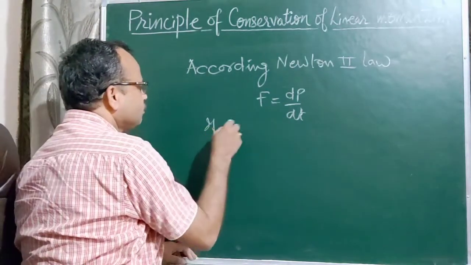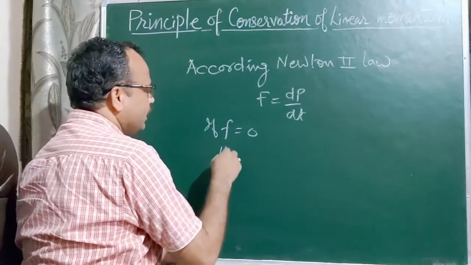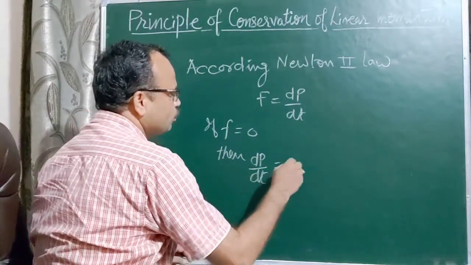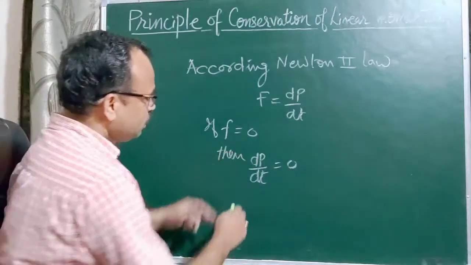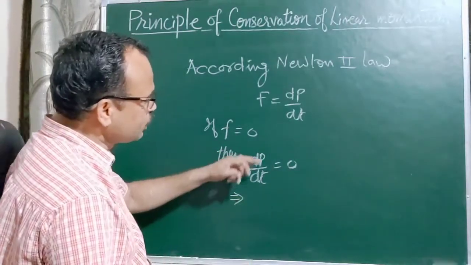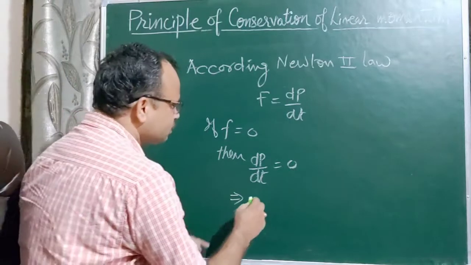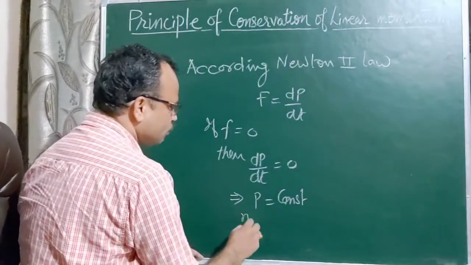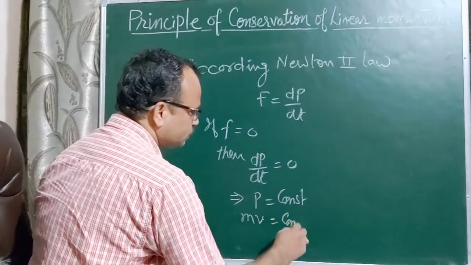So if F equal to 0, then dp upon dt is equal to 0. It means differentiation of momentum with respect to time is equal to 0, means p is equal to constant, and p equal to m into v equal to constant.